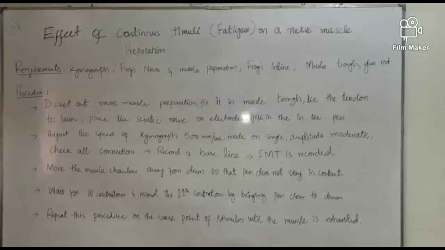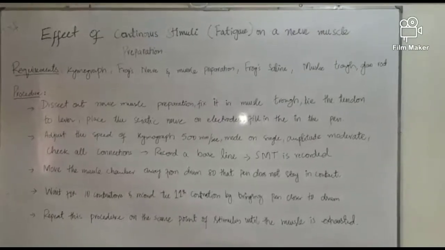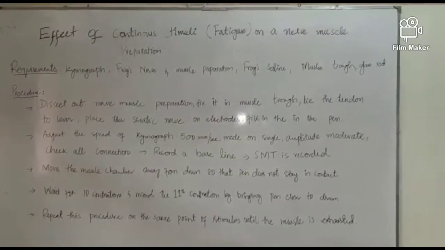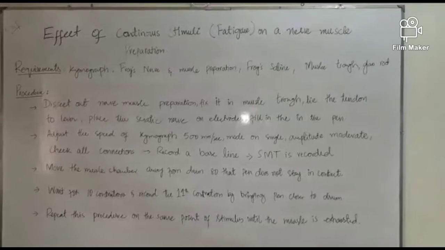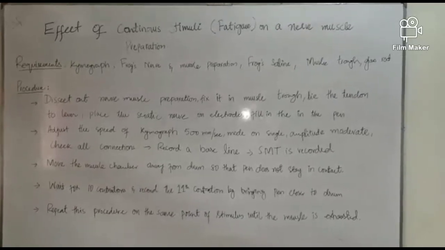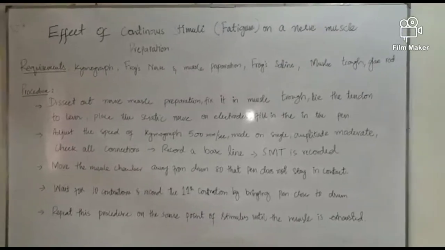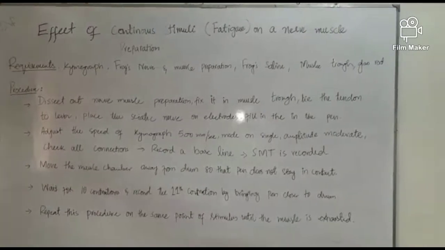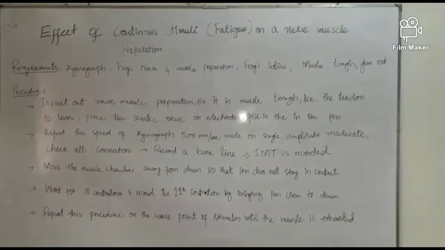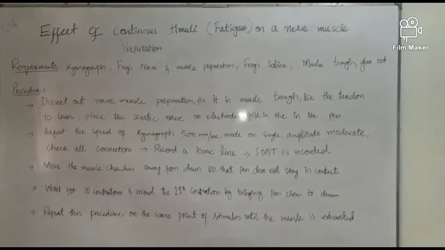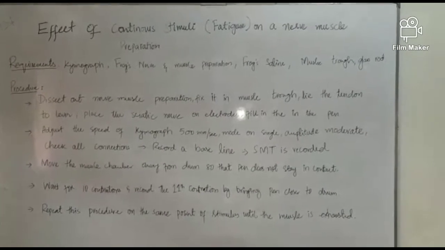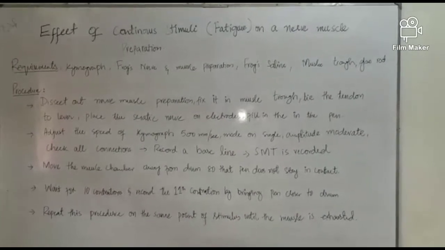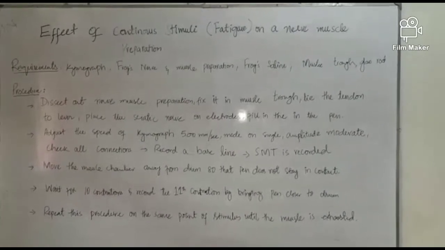After dissection, you will fix it in the muscle trough, tie the tendon of the gastrocnemius muscle to the lever with a thread, place the sciatic nerve on the electrodes, fill the pen with ink, and adjust the speed of the chymograph. Mode will be on single mode, meaning you will press the single key. Amplitude will be moderate, and you will check that all the connections are on.